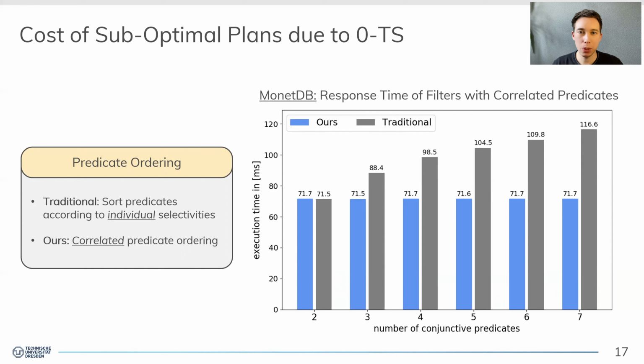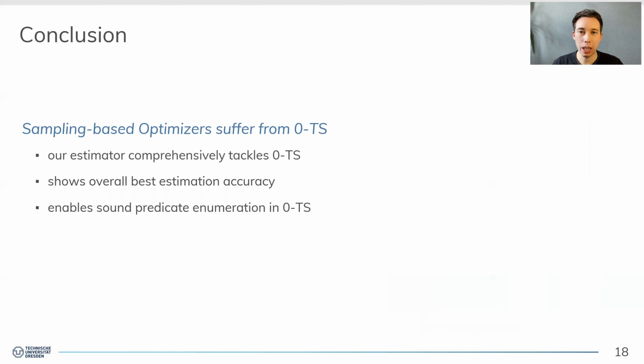In this experiment, you can see that the more complex the query becomes, that means the more predicates are contained in the conjunction, the more important it becomes to take the correlation into account, as you can really reduce query execution time. So in conclusion, I hope that our paper and this presentation could emphasize the fact that sampling is a very universal and good estimator already. However, it struggles with very selective queries.